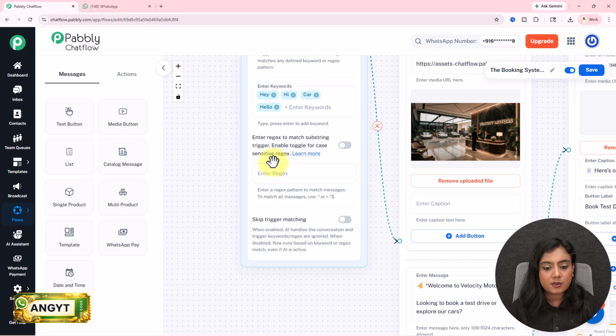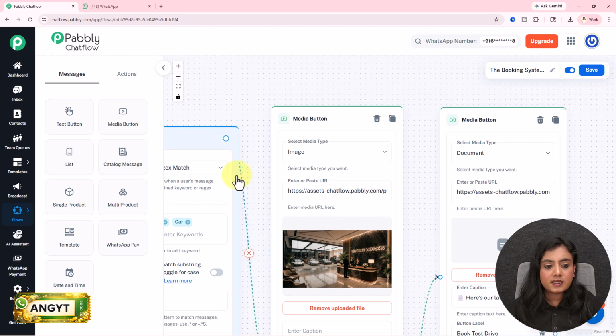If you enter the regex, you can absolutely do that. Regex is short for regular expressions. With the help of this feature, you can identify and find out the sequence, and filter out the values according to your requirement. So enter the regex according to you.